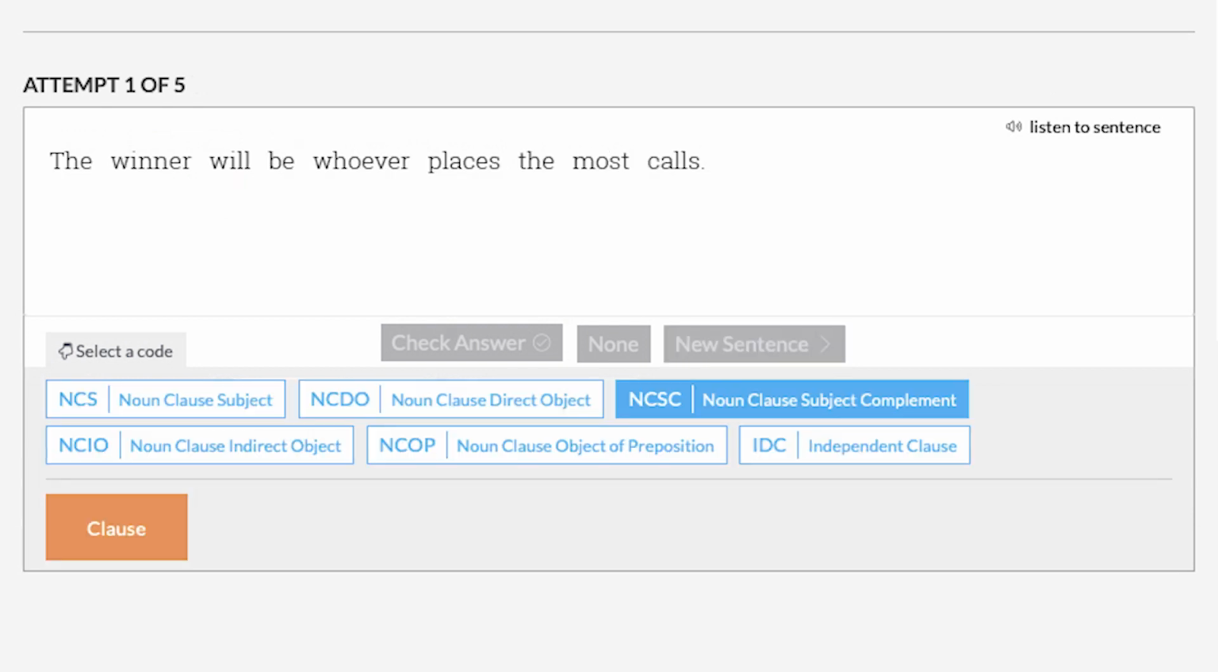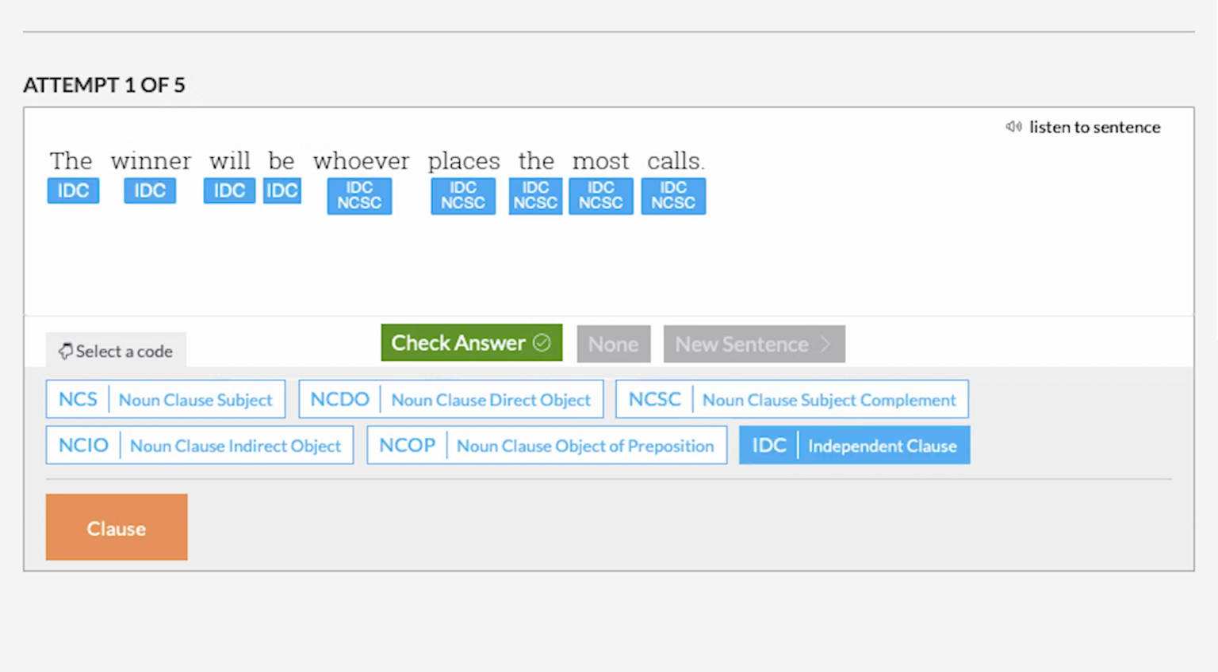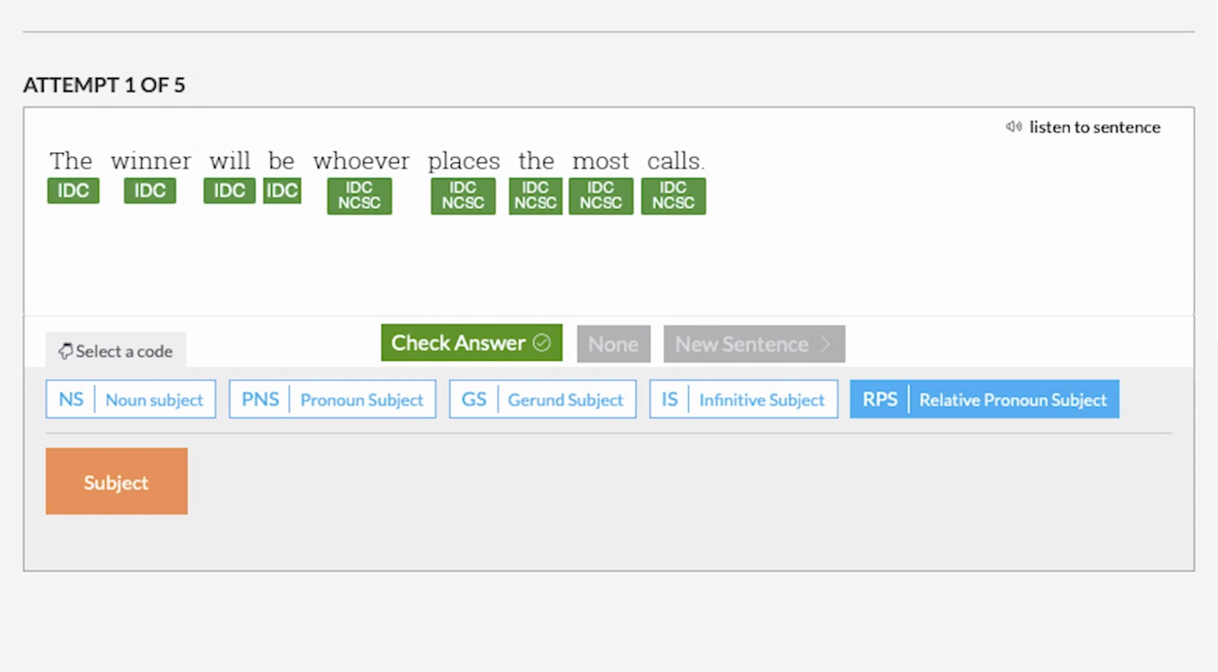An example of a noun clause functioning as the subject complement. The winner will be whoever places the most calls. Whoever places the most calls is a noun clause functioning as the subject complement to the verb phrase will be. Whoever places the most calls renames the subject winner. The word whoever is a relative pronoun subject.